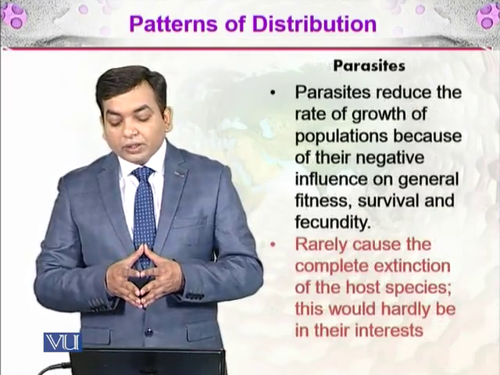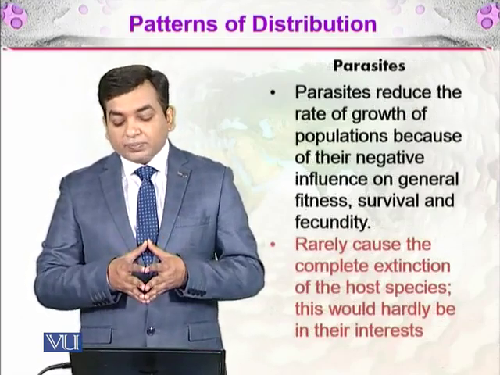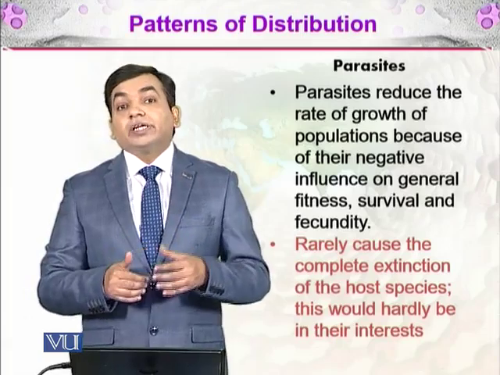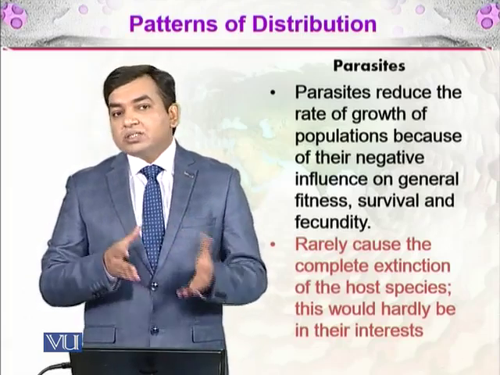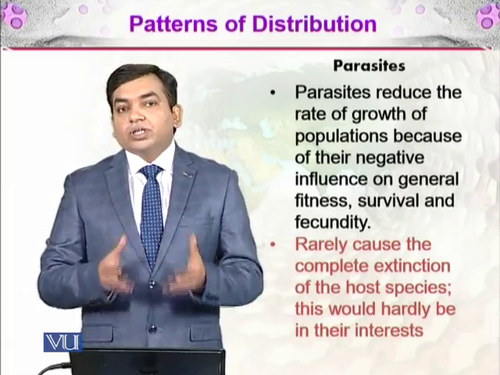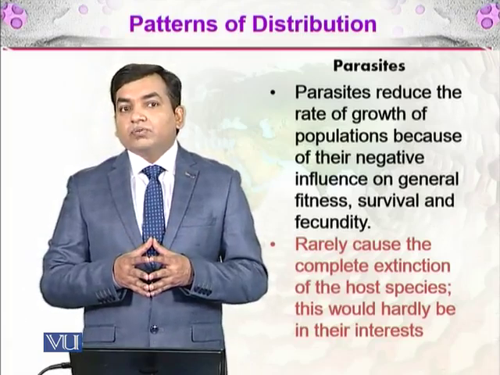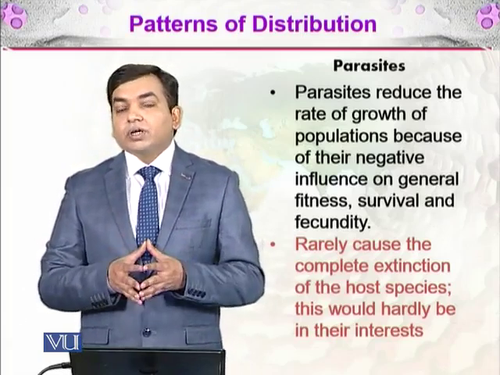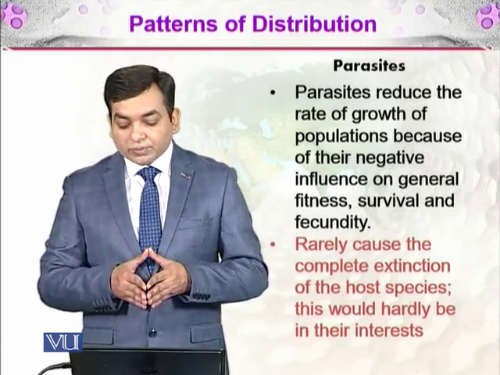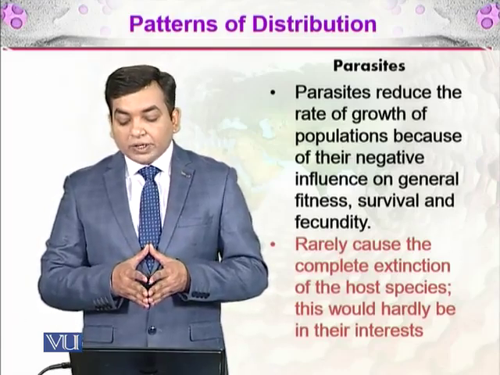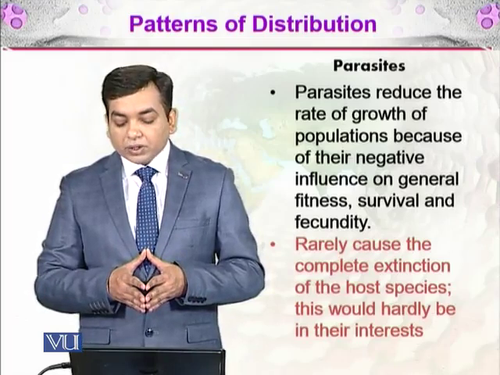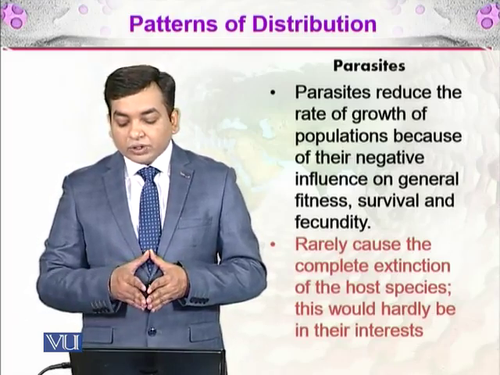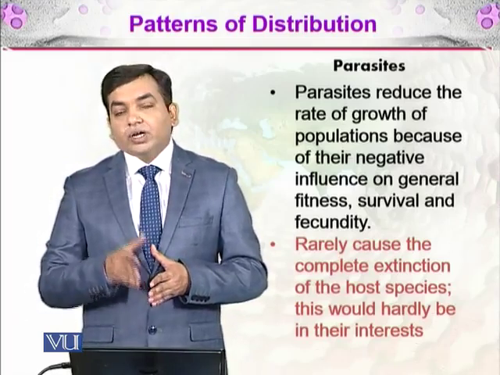So now the next thing is the parasites. Parasites are the organisms which live at the expense of other organisms. The organisms on which the parasites live are called host organisms. So parasites reduce the rate of growth of a population because of their negative influence on general fitness, survival and fecundity.